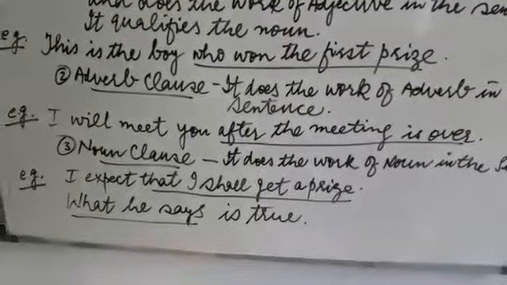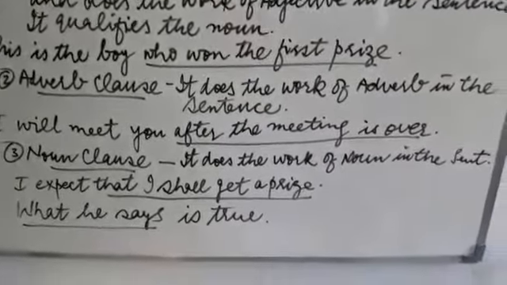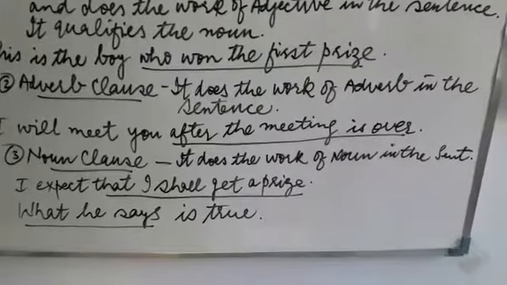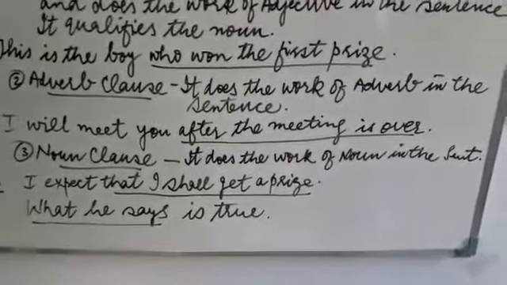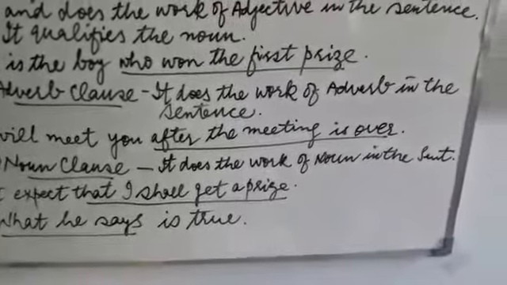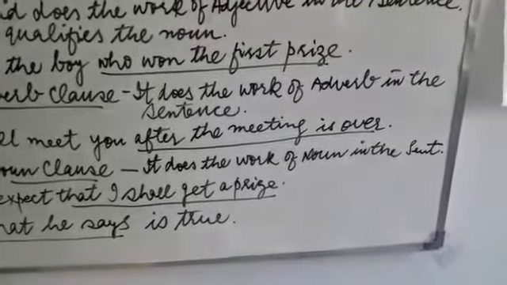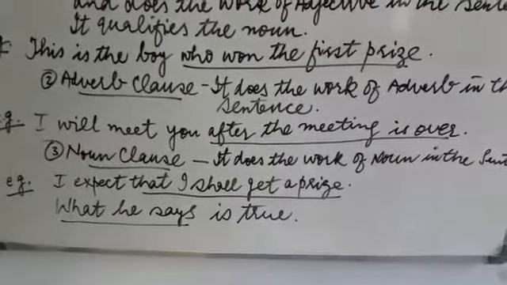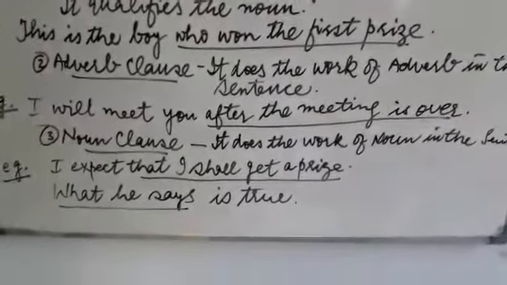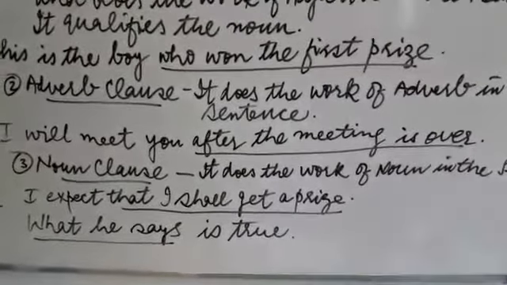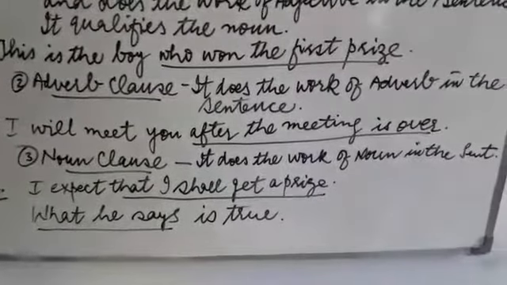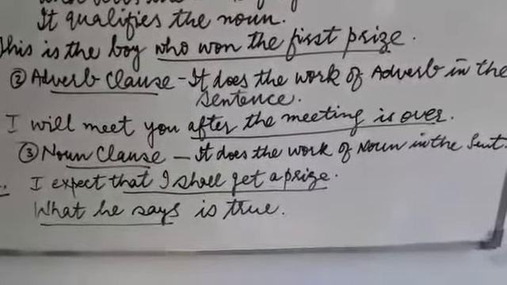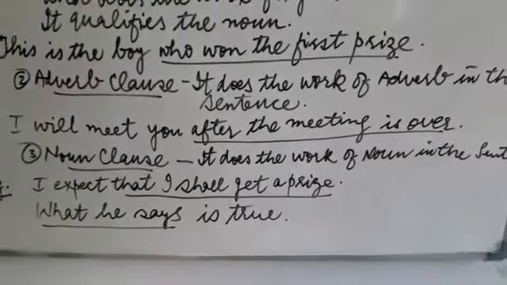Now let us talk about noun clause. In the noun clause, we get the answer of what, and it does the work of a noun in the sentence. Let us take example number 1. I expect that I shall get a prize. This sentence is again divided into two parts. I expect, first part. Second is that I shall get a prize.